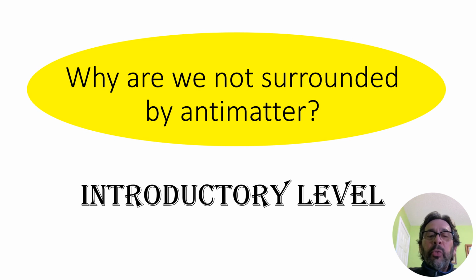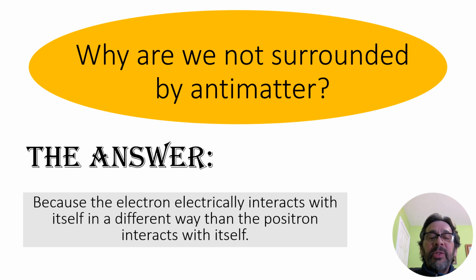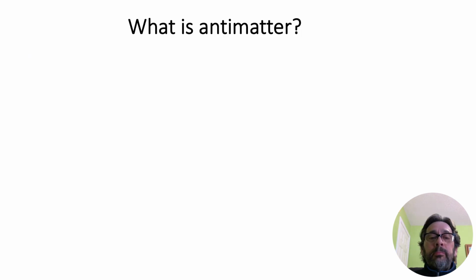Why are we not surrounded by antimatter? Introductory level. Why are we not surrounded by antimatter? The answer? Because the electron electrically interacts with itself in a different way than the positron interacts with itself.